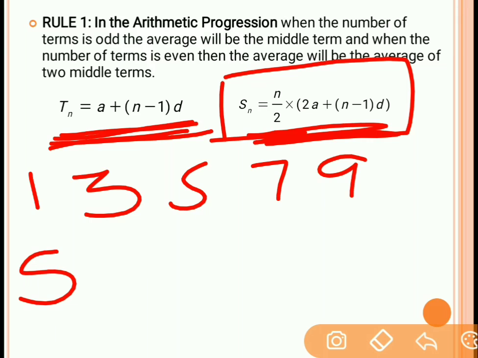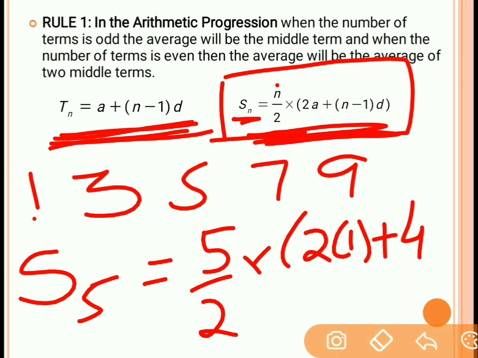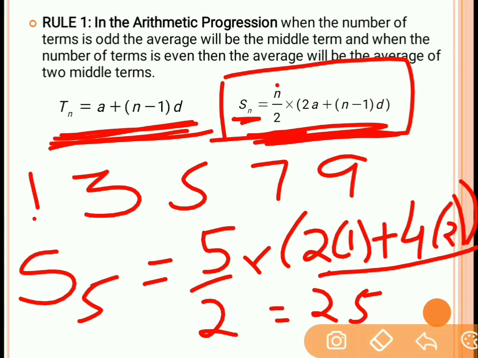So Sn is the sum of n terms. Over here there are 5 terms, so n will be 5. So the summation of 5 terms will be 5 by 2 into 2a, where a is 1 over here. So 2 into 1, plus n minus 1. 5 terms are there, so 5 minus 1 is 4, into d. What is the common difference? 2. So this will be 2 plus 8, which is nothing but 10. 2 will get cancelled with 10, and that will be 5. So 5 into 5 will be 25. So the answer over here is 25.